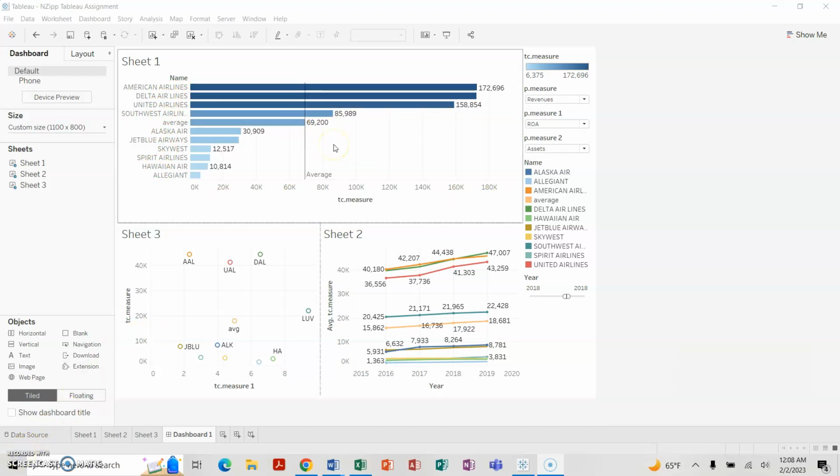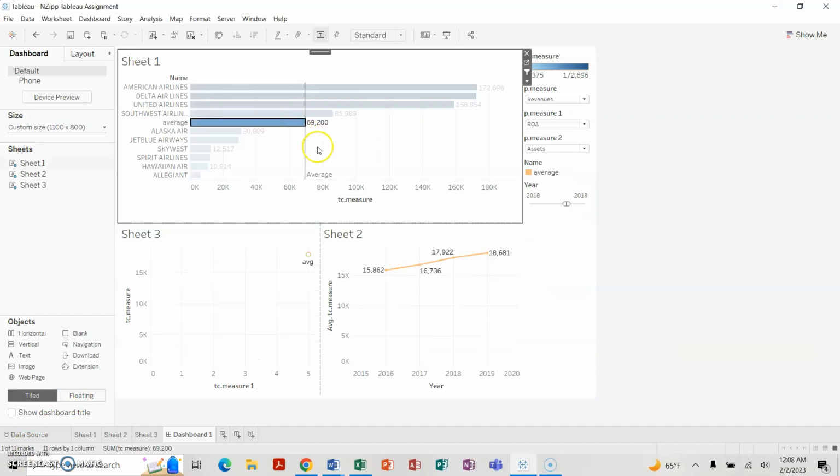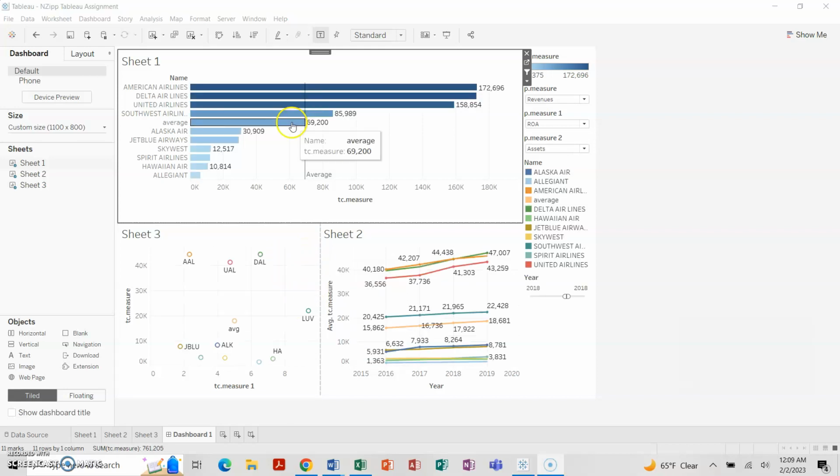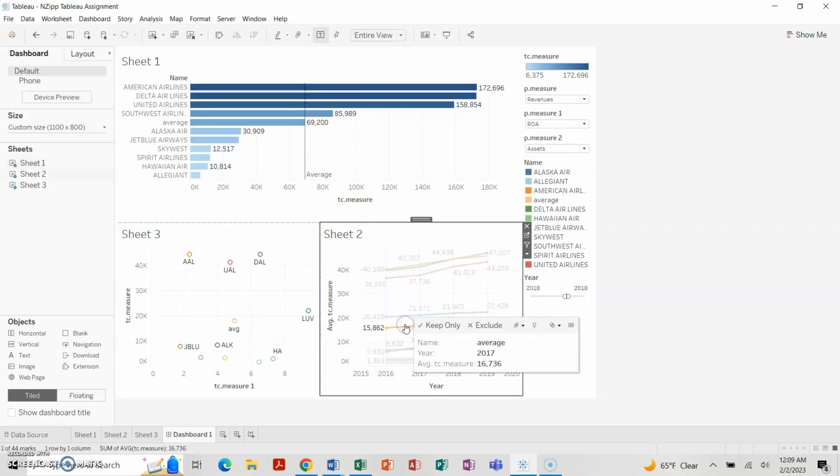The first thing I noticed about the data was the average section, with the number for that one being at 69,200 in terms of the bar graph, while on the scatter plot it sits between nearly 18,005, while on the line graph for the average one, it actually sits between rather lower amounts compared to some of the others on it.